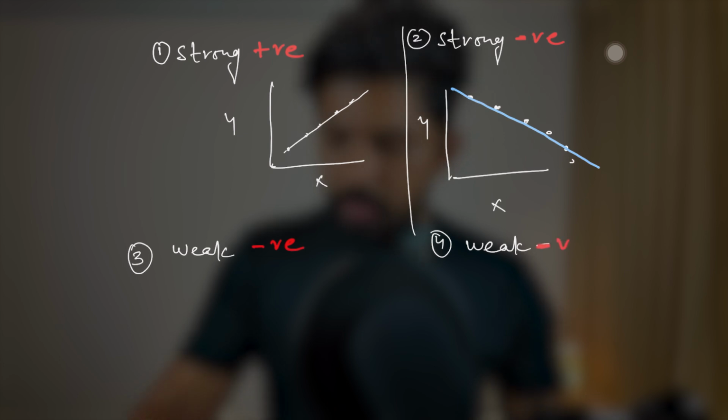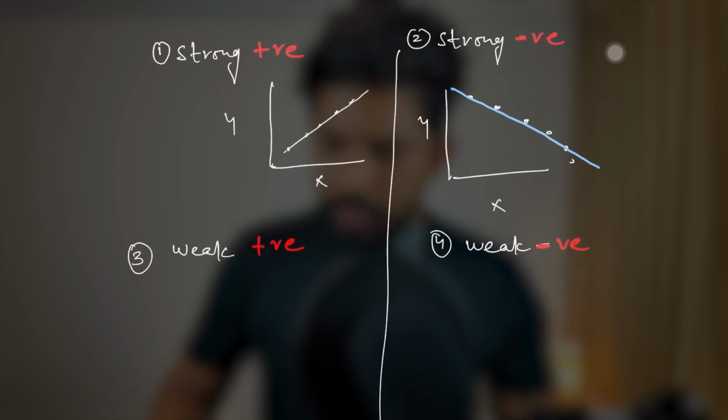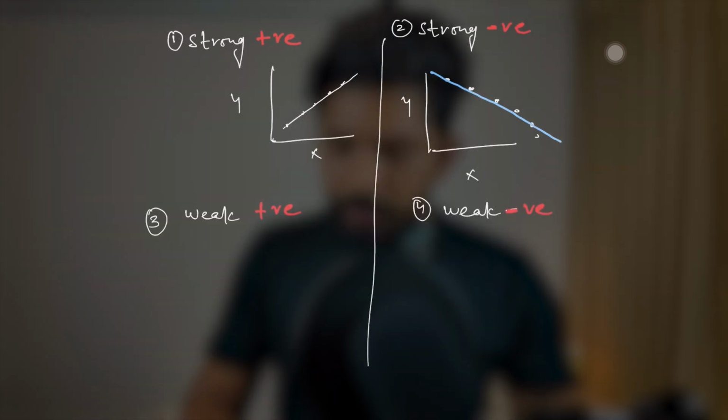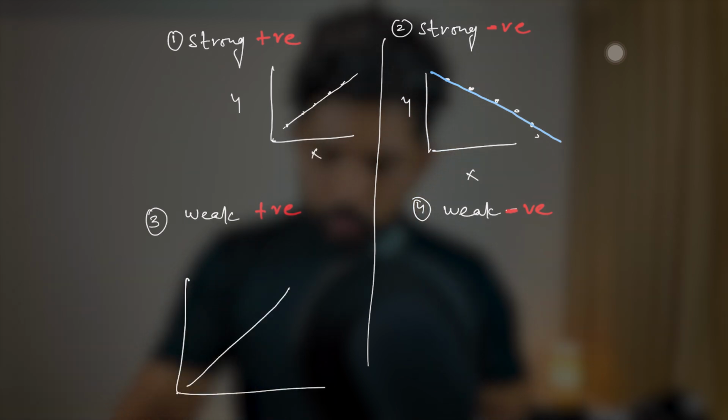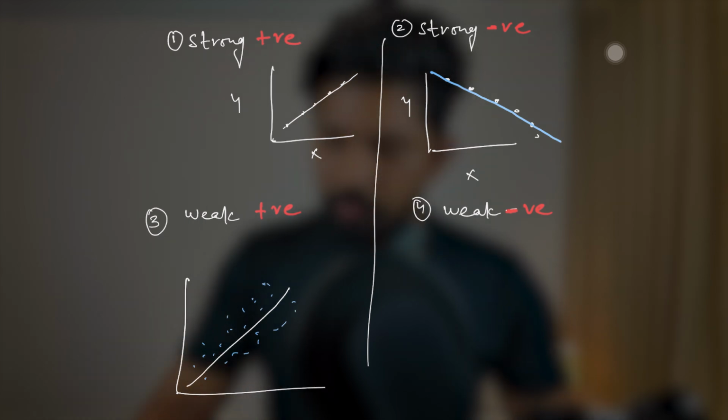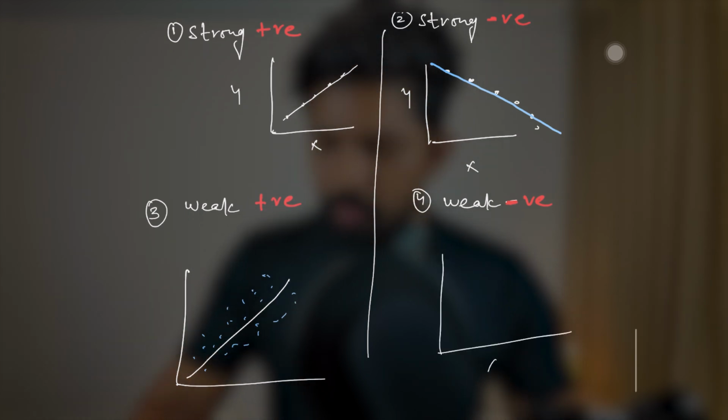So how we can draw? Let's draw the plot. So for weak positive, we will be having a relation something like this, like the dots will be scattered a little bit like this, right? This is positive but weak positive. Similarly, for the weak negative, we can draw like this.